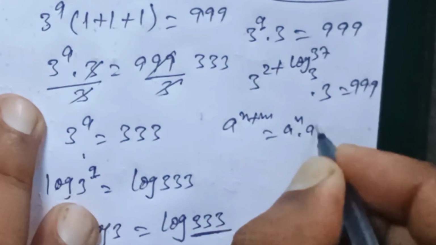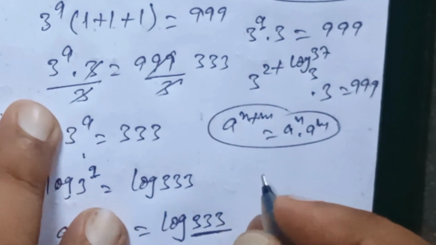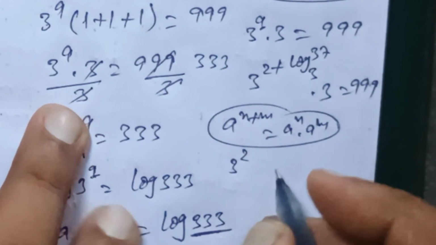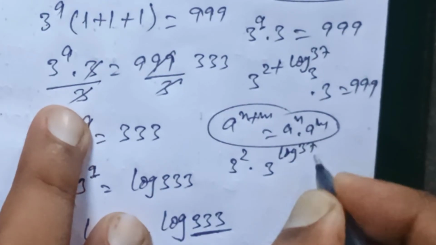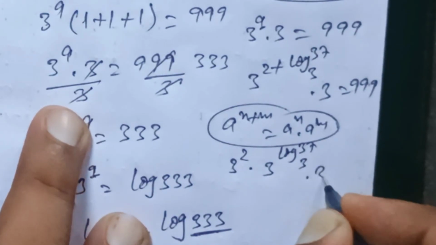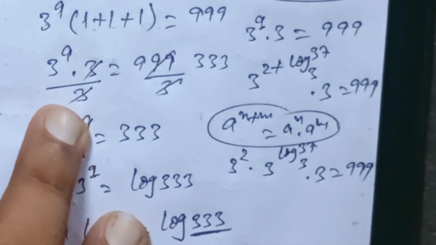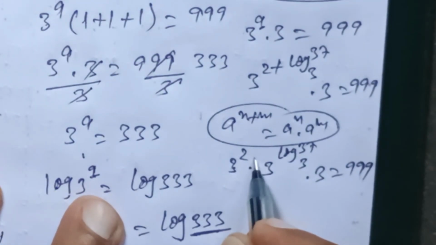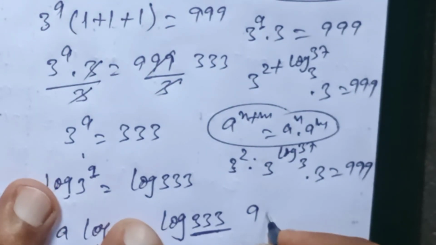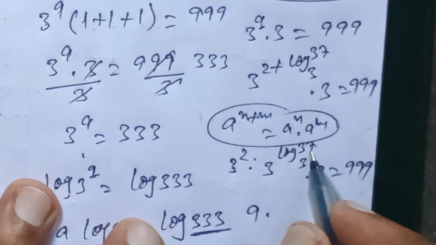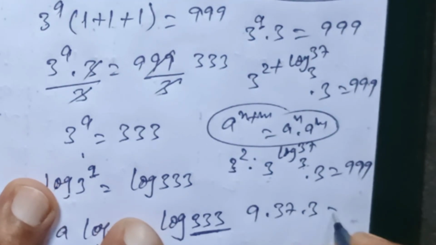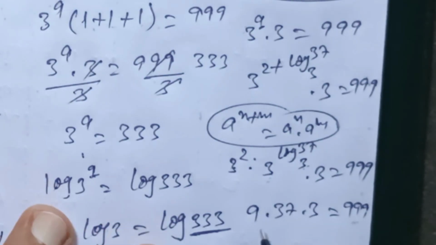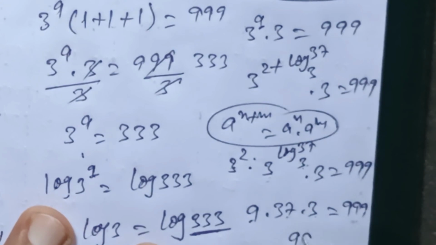We know that a power (n plus m) will be written a power n into a power m. 3 power 2 into 3 power log 37 base 3 into 3 is equal to 999. 3 square means 9 into 3 power log 37 base 3. 9 into 37 into 3 is 999.